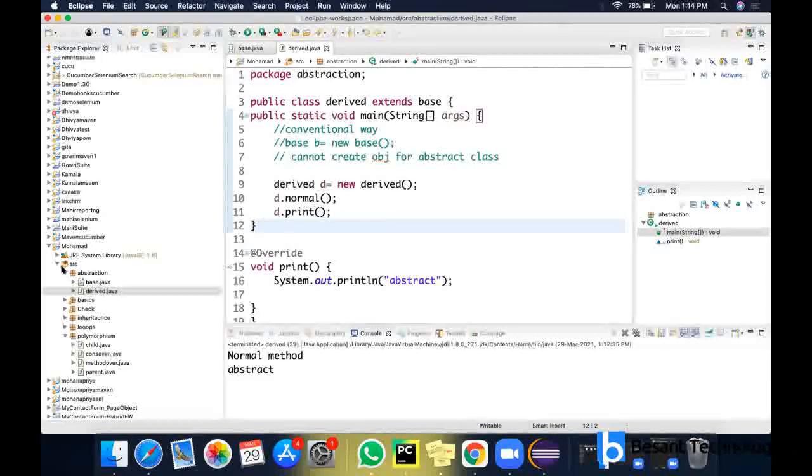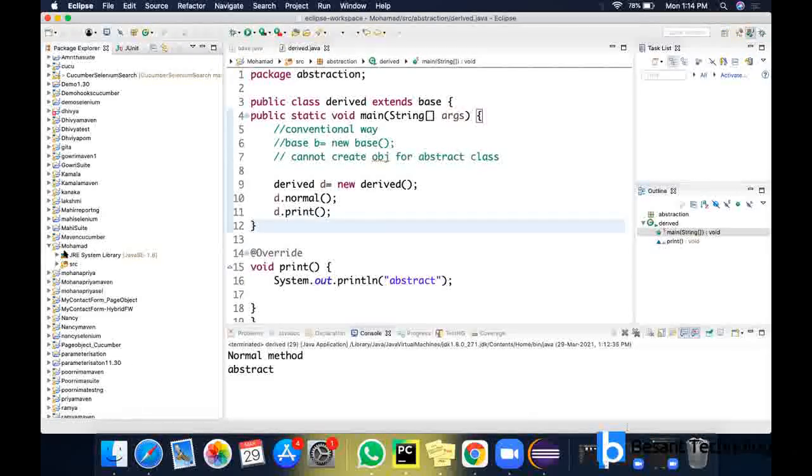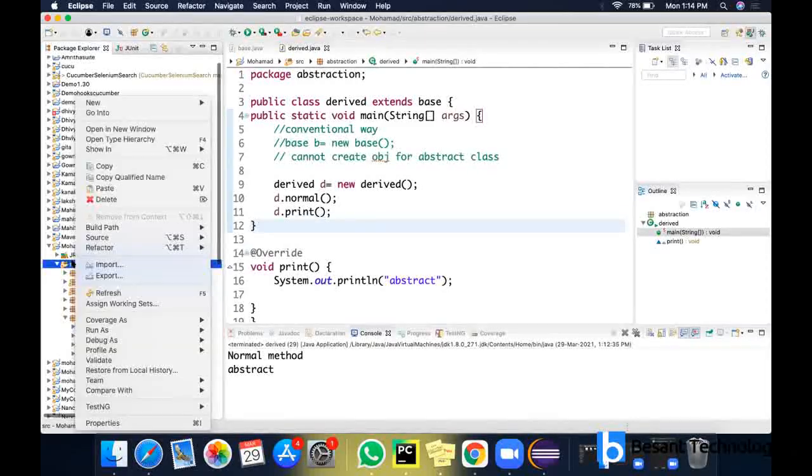So this is the third OOPS concept that we have seen now. We have one more thing, that is encapsulation. So let's see that one.